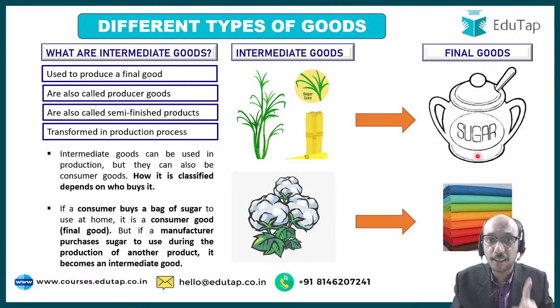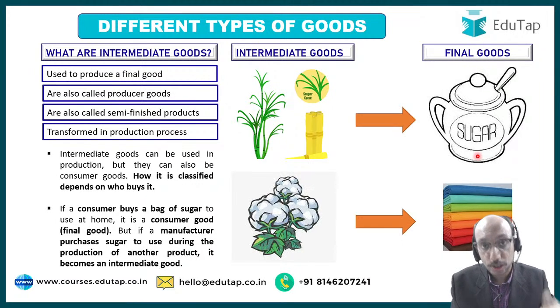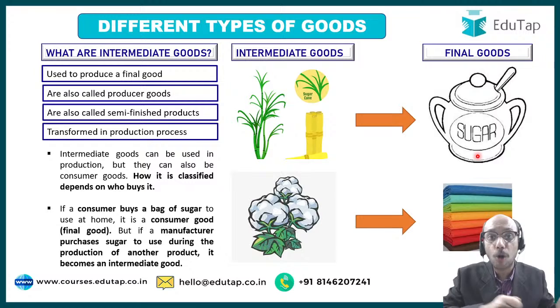This sugar sitting in a cafe is an intermediate good, but this same sugar sitting at your home is a final good, right? So there is this important classification that a good will be an intermediate good or a final good depending upon who is using it, where it is being used, in which kind of scenario it is being used. Same sugar sitting in my house is a final good, same sugar sitting in a cafe is an intermediate good. Why? Because in a cafe, that sugar is used to produce, let us say, a tea or a coffee, and then that coffee is served.